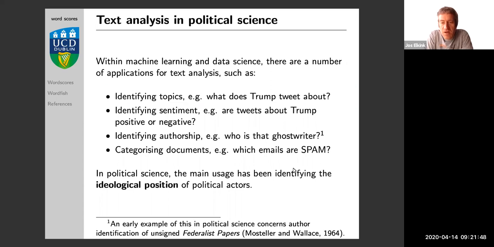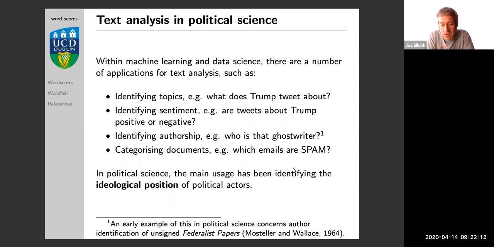The second question might have to do with how they talk about these topics. Do they talk about them in a positive or a negative tone, with aggression or with joy, etc.? So we often want to look at the sentiment, the style of talking. Perhaps you can think of applications that are a little bit less political sciencey, like identifying authorship.